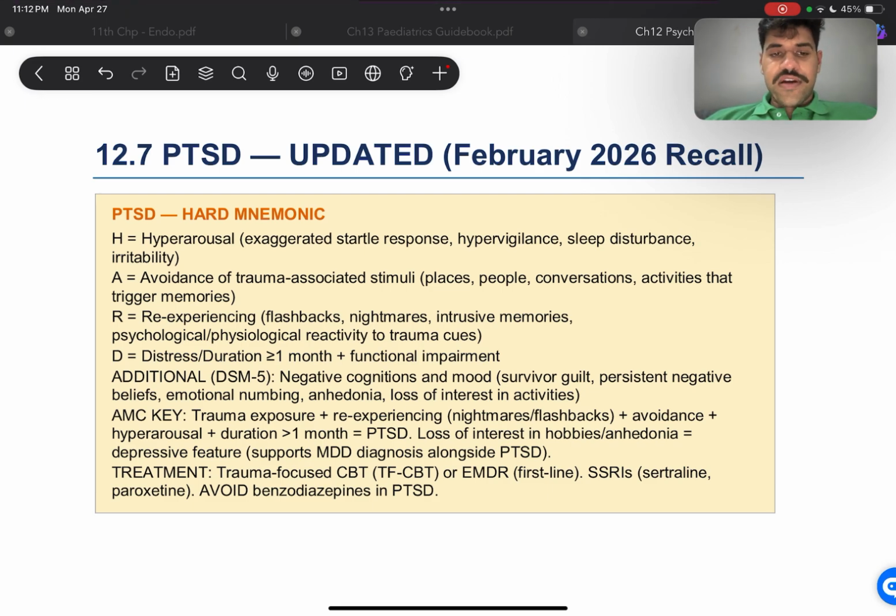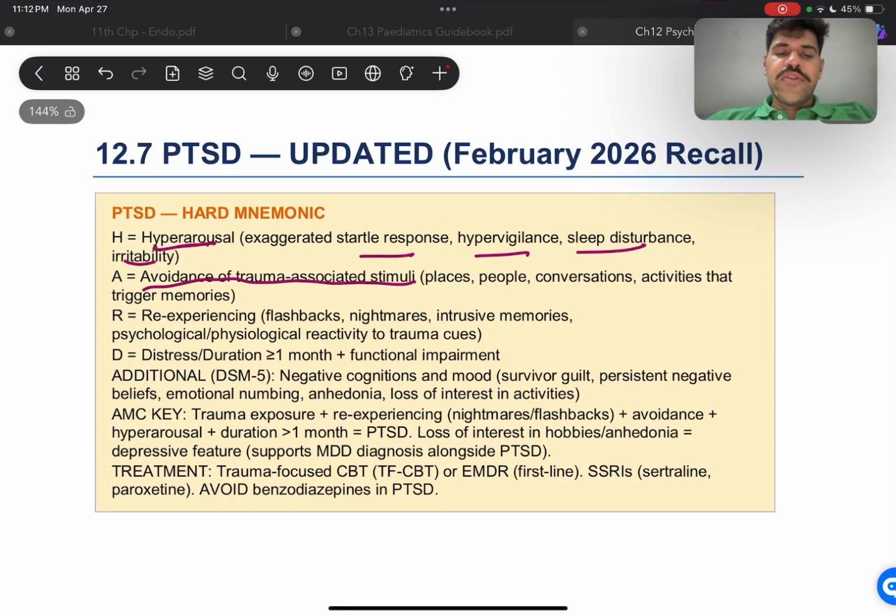the updated guideline for that says that these are what the patients may present with. And PTSD will have something known as the HARD mnemonic. All right, H is going to be hyperarousal, which is exaggerated startle response, hypervigilance, sleep disturbances, irritability. Now remember, for PTSD, patients should have a traumatic experience in the past. All right, then we have avoidance of trauma-associated stimuli, re-experiencing. They have flashbacks, they have nightmares, they have dreams related to it. They suddenly wake up in the middle of the night.